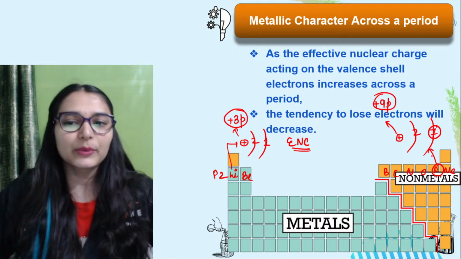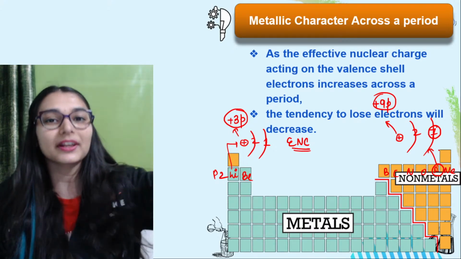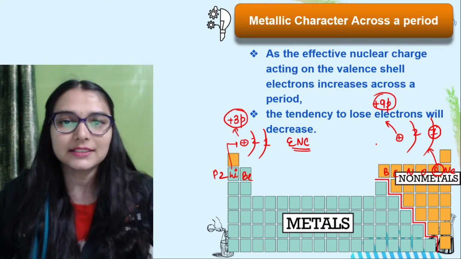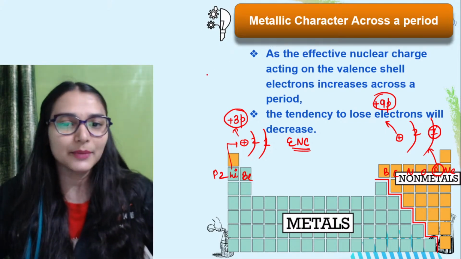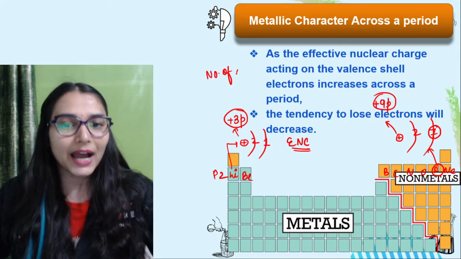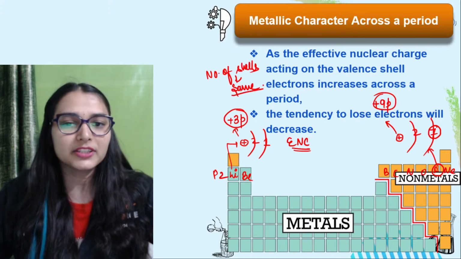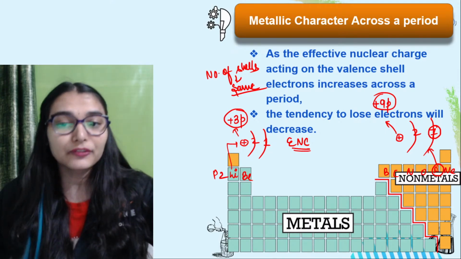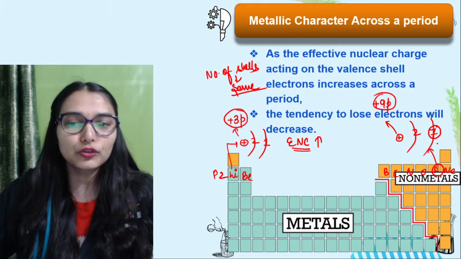Now you will say ma'am electrons भी तो बढ़ रहे हैं. Each time an electron is entering into the same shell. We have discussed it already. दो ही तो shells हैं. देखो, in the same period number of shells are same. So that is anyway not impacting any character. Number of shells are same in all the elements of a respective period, but effective nuclear charge has been increased significantly up to group number 17.